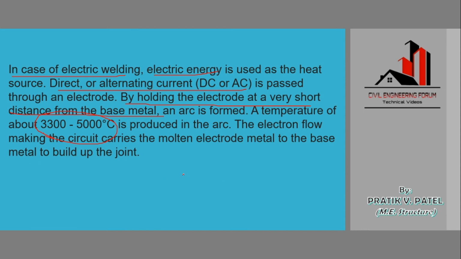See here, in order to join any two plates like this, what we are doing is we are connecting an entire circuit. We are completing the entire circuit and placing an electrode over here. When we bring the electrode near the joint where we need to connect two plates, an arc will be formed between the joint and the electrode, and we are providing an electric current from here. And when an arc is formed here, a temperature of about 3300 to 5000 degrees is achieved, and it melts the metal and joins it by welding. This is actually the working of electric welding.